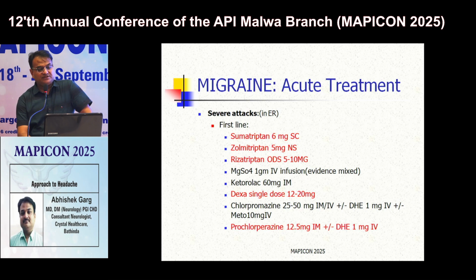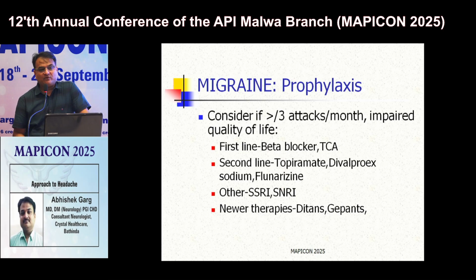And rarely we use DEXA in single dose. This is basically to abort the acute attack of migraine. So coming to prophylaxis, when patient needs prophylactic treatment for migraine, basically prophylaxis is needed when a patient is having 3 or more than 3 attacks per month, which are causing impairment of his quality of life.